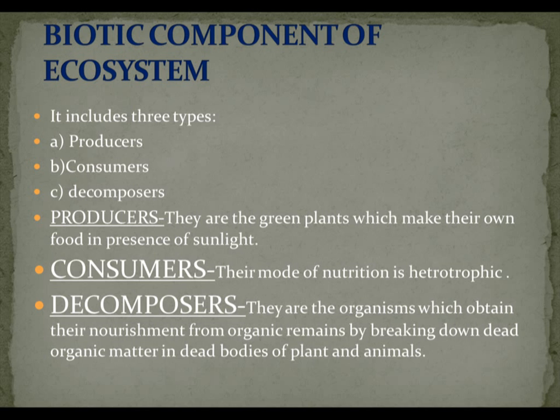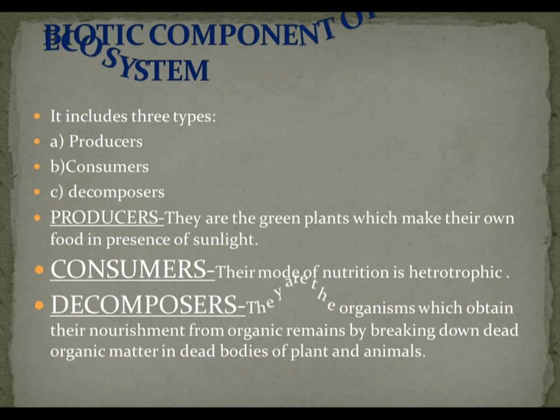Decomposers. They are the organisms which obtain their nourishment from organic remains by breaking down dead organic matter in the dead bodies of plants and animals. It means that these organisms feed on the dead body of a plant or an animal. When a plant or animal dies, they come there and feed themselves. These are commonly fungi and bacteria. So producers, consumers and decomposers we have learned today.